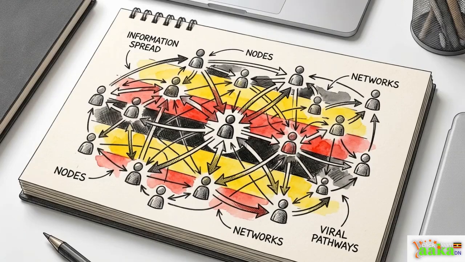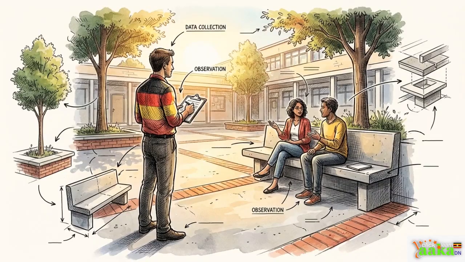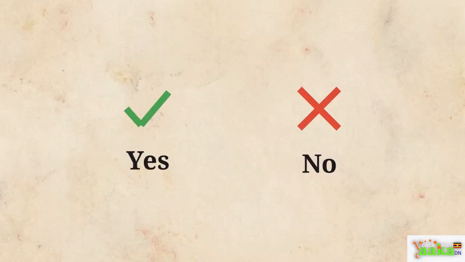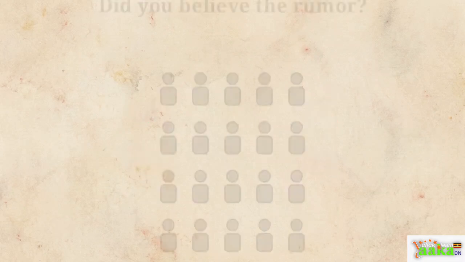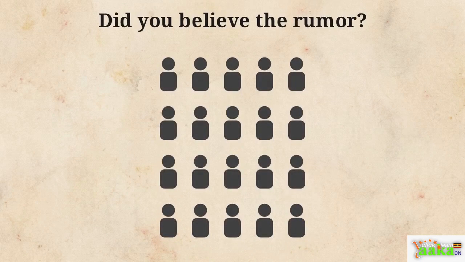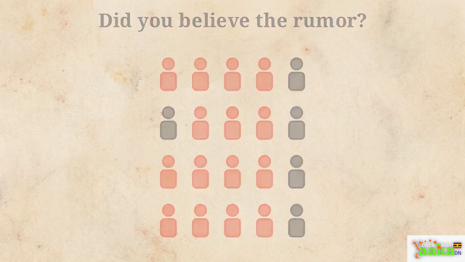Now that we have the facts, let's look at how that rumor traveled in the first place. We can gather our own information by asking our classmates a series of questions. We can start with yes or no questions to get a quick head count. For example, asking, "Did you believe the rumor?" gives us a fast way to see how many people were affected by the story.